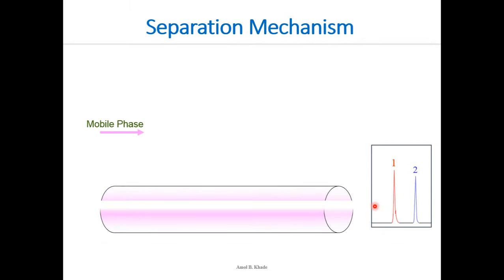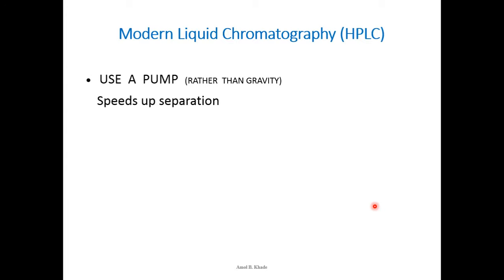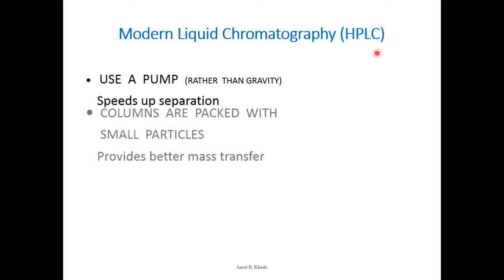Okay, so we have already discussed what separation mechanisms we have in column chromatography. So nowadays in modern liquid chromatography, from here onwards, rather than saying HPLC, it is usually practiced to say only liquid chromatography. So LC is understood to be HPLC. So LC is nothing but HPLC. So we will be discussing it as LC from here onwards. So in modern liquid chromatography or LC, we use a pump rather than separating the components with the help of gravity. So that will speed up the separation.